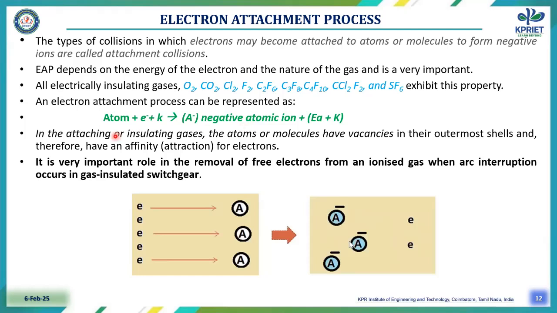In the attaching or insulating gases, the atoms or molecules have vacancies in their outermost shell and therefore they have an affinity, that is attraction, for free electrons. The electron attachment process is very important for the removal of free electrons present in the ionized gas when arc interruption occurs in a gas insulated switchgear. It is especially used for the removal of free electrons in the gas insulated switchgear system. It is the most important.